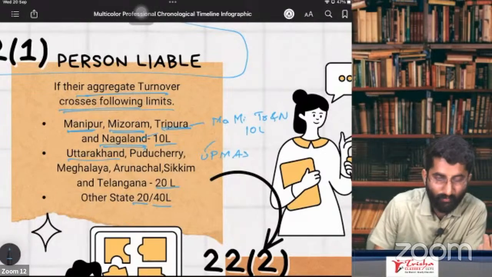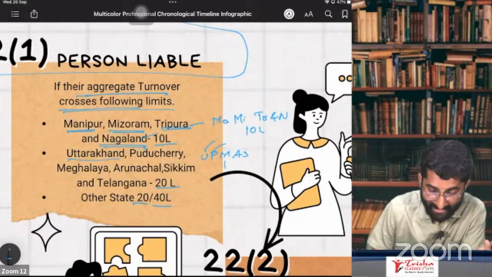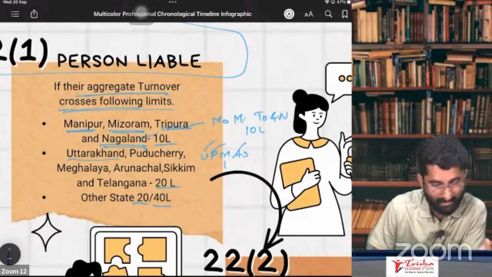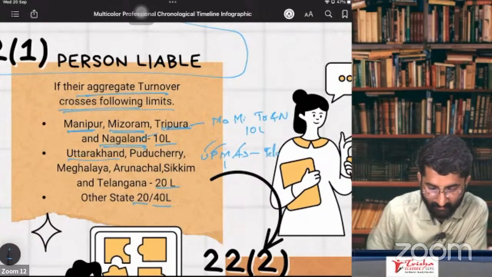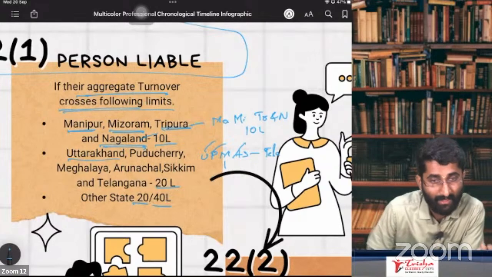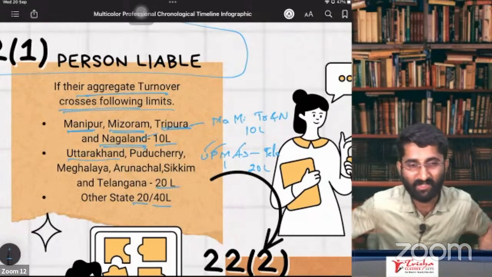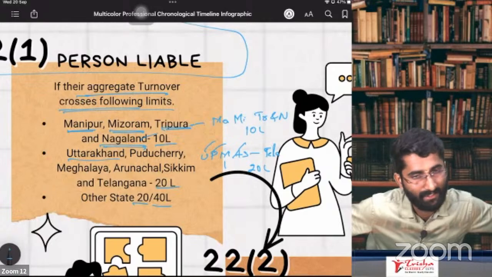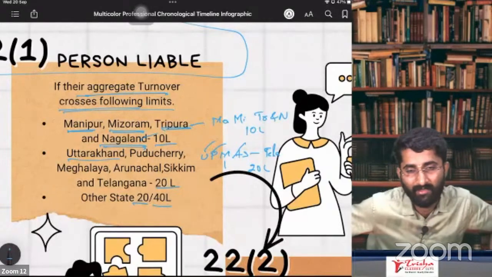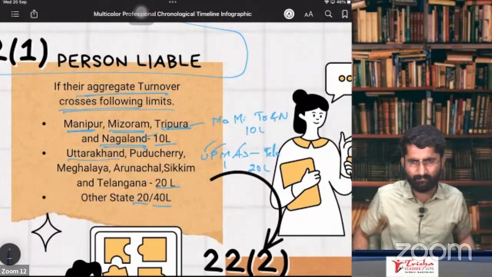UPMAS. U for Uttarakhand, P for Puducherry, M for Meghalaya, A for Arunachal Pradesh, S for Sikkim. And Telangana is also there. And she spent 20 lakhs on preparing Upma. Yes, Upma. On preparing Upma, she spent 20 lakh rupees. So remember, Mami went to Tripura and Nagaland by spending 10 lakhs and she made Telanganian Upma by spending 20 lakh rupees. 10 lakhs and 20 lakhs is done.